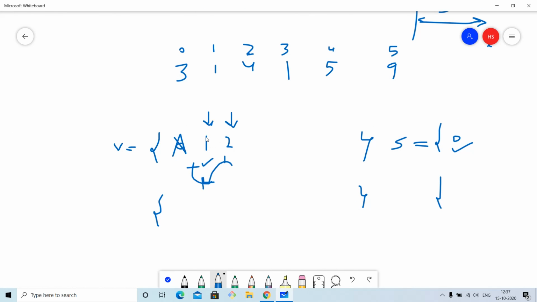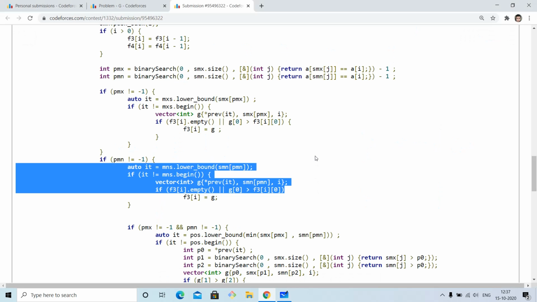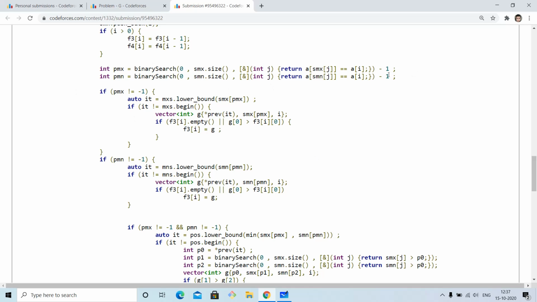So this PMX will show that there are two elements or more than two elements in this vector. And if there are more than two elements in this vector, that is, this is not equal to my, because we are subtracting one as well. If there's only one element, this will subtract one and make it zero, so the zero index will make it minus one. If it is more than two elements, then this will be zero, it will start from zero.